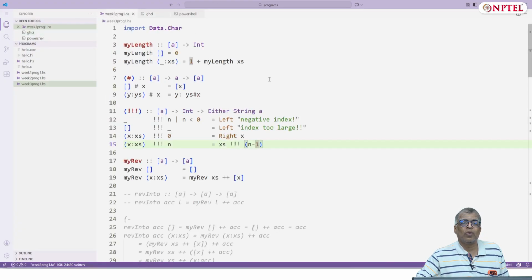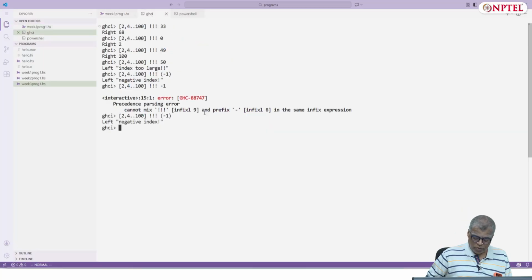What else can you do? So you had this hash. Using the hash, we had a version of plus plus. Let's try the built-in version of plus plus, which concatenates two lists. 1 dot dot 50. Let's do this: 1, 3 dot dot 99.